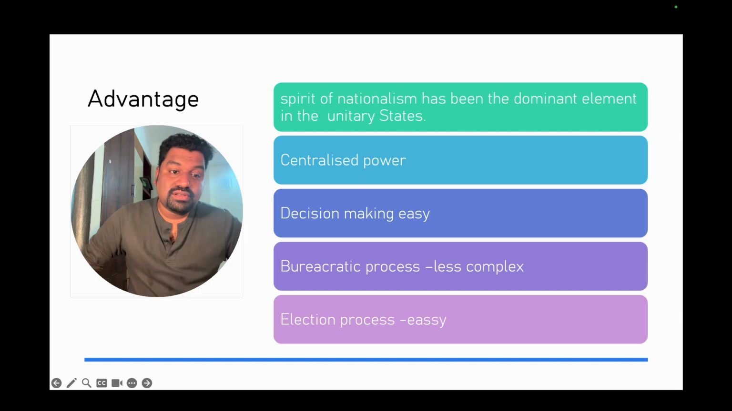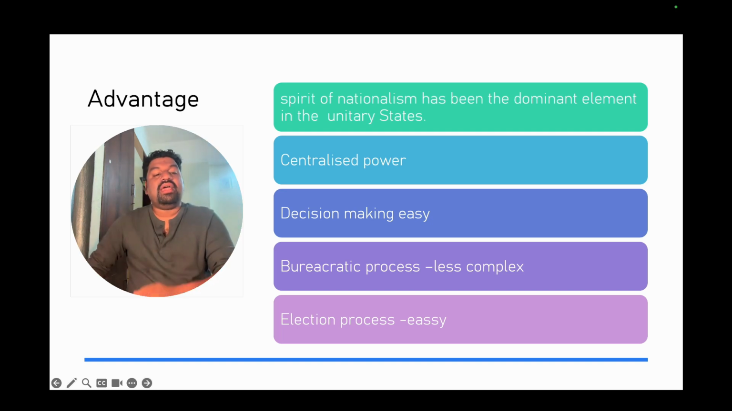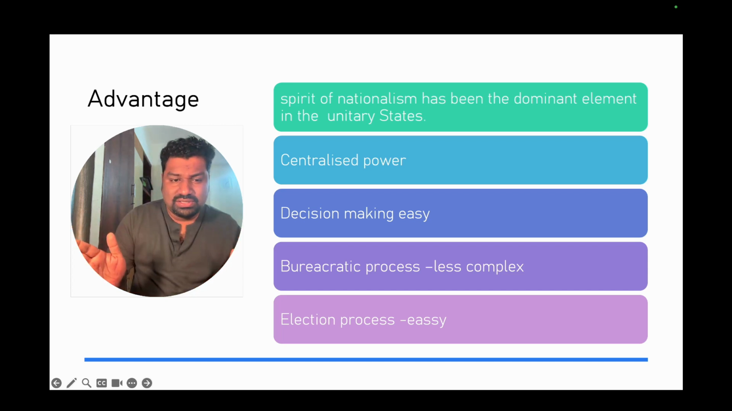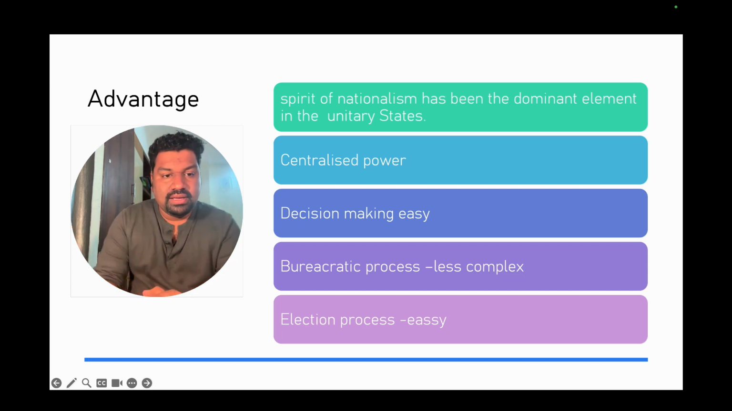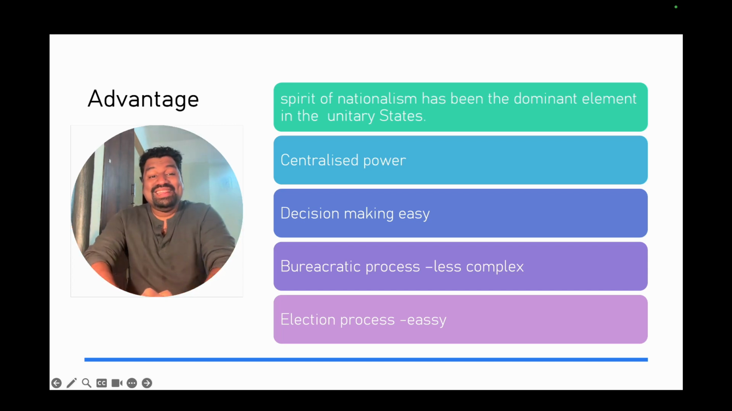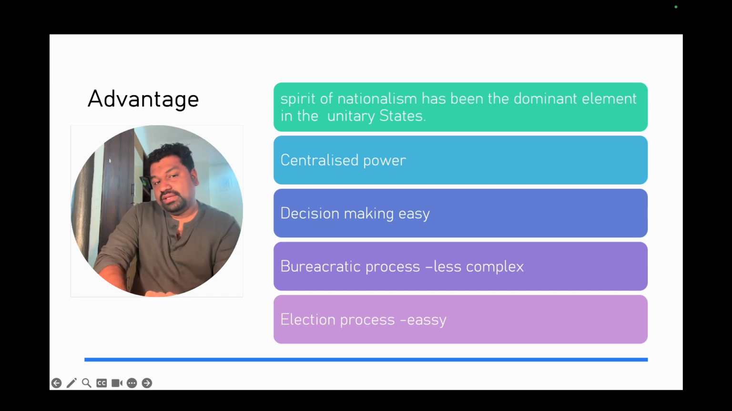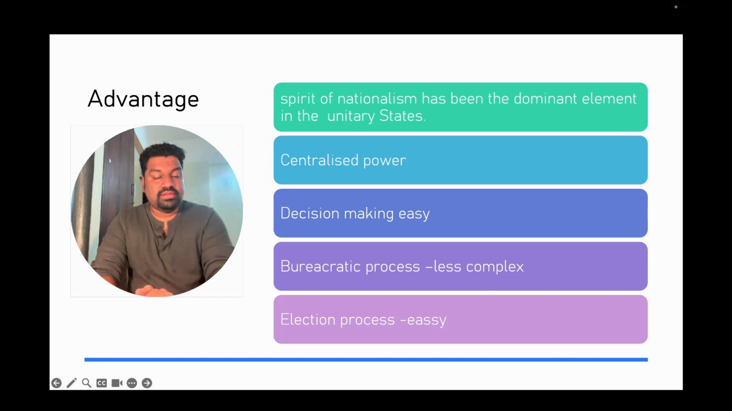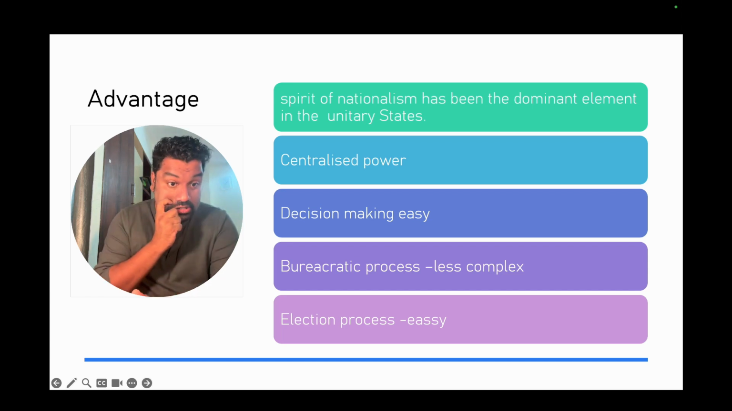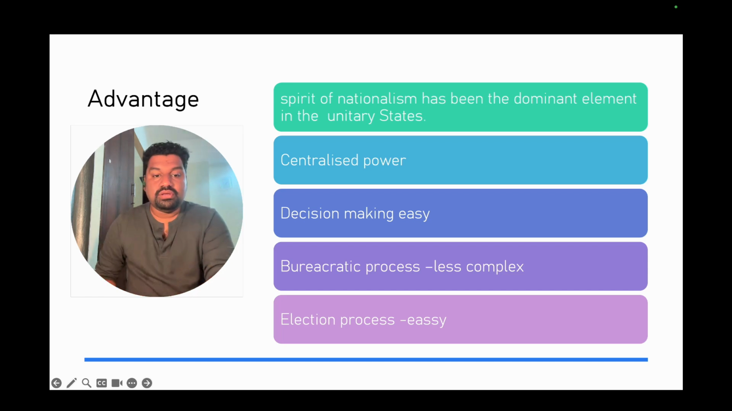So what happens is decision making and file process are very easy, because it happens only at the center. For example, if there are no governments in Kerala, Tamil Nadu, Karnataka, Delhi, Uttar Pradesh, Bihar, and everything is taken by people in New Delhi, then the bureaucratic process becomes very easy. We don't have to consult the states regarding any laws. Okay, they can take any arbitrary decisions. It can be an advantage as well. I will tell you about the disadvantage later. The bureaucratic process is less complex.